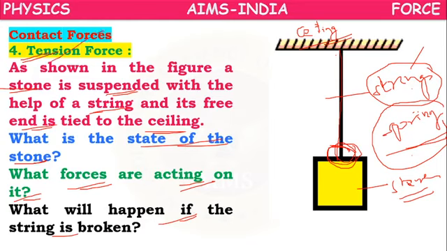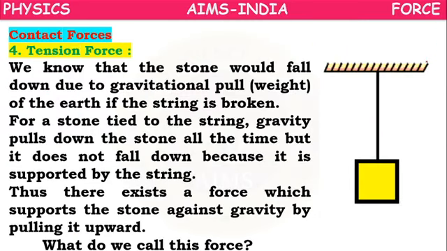Here, the fourth kind of contact force is tension force, which exists in strings or springs, mainly in strings.